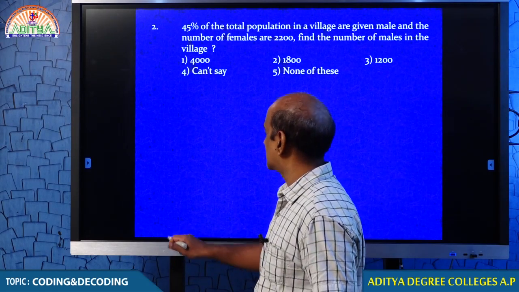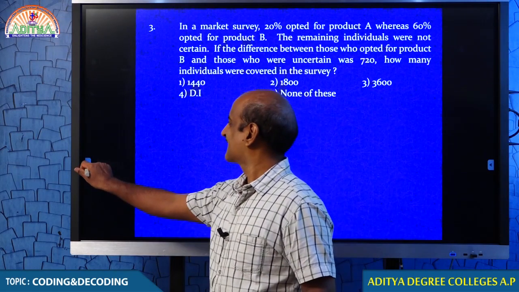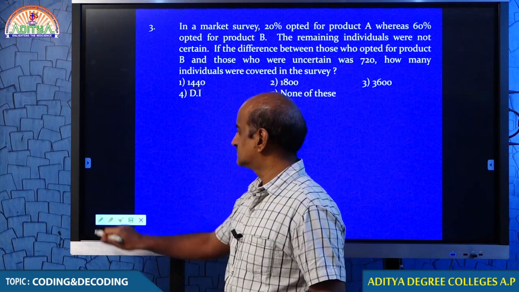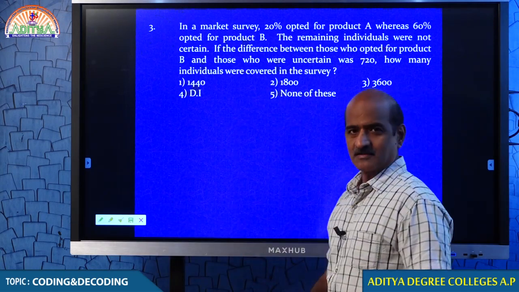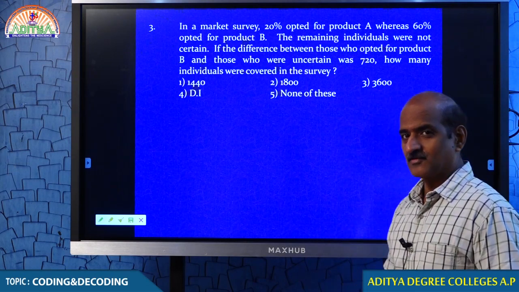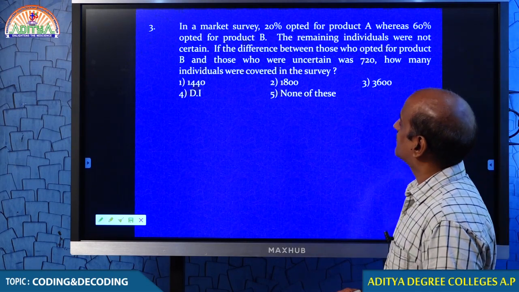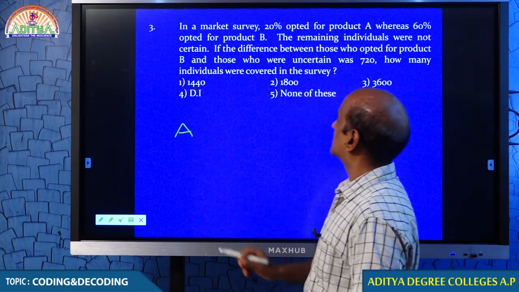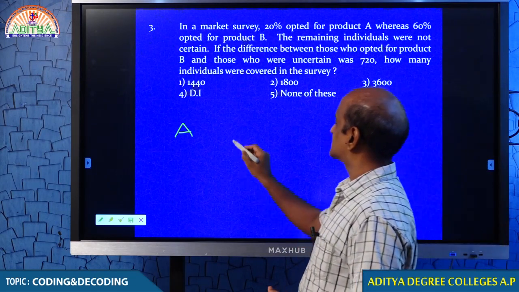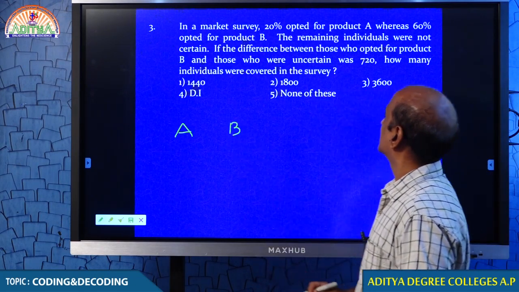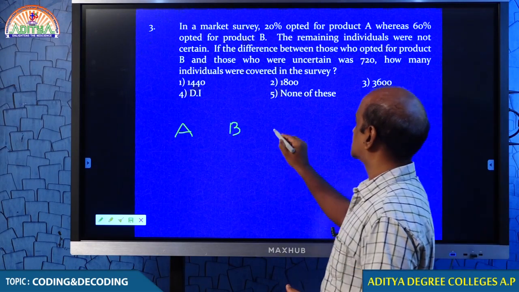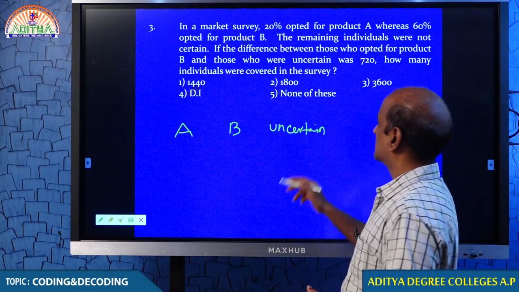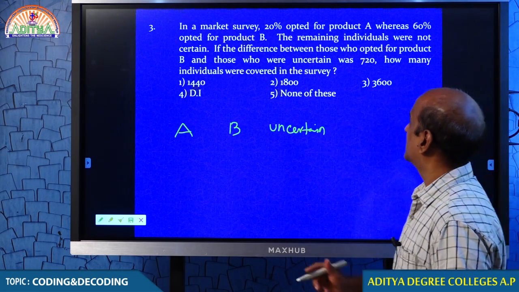Question number 3. Come on, students, let us see what is there in question number 3. In a market survey, you see the significance of quantitative aptitude. In a market survey, 20% opted for product A, whereas 60% opted for product B. The remaining individuals were not certain, that means uncertain. There are 3 categories of people. How many categories of people we have, my dear students? We have 3 categories.